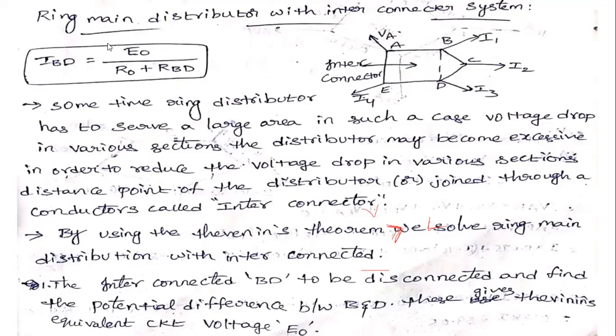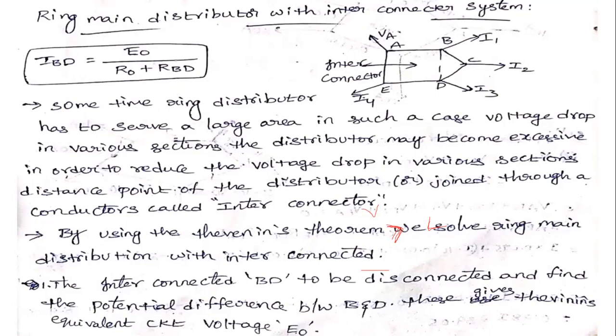Next, how will we calculate? For the current formula, we use Thevenin's theorem. What is the formula? I Thevenin is equal to V Thevenin by R Thevenin plus RL. Like that, we can write the current formula for the IBD section, the interconnected current, by using the Thevenin equation. We are already well acquainted with Thevenin's theorem.